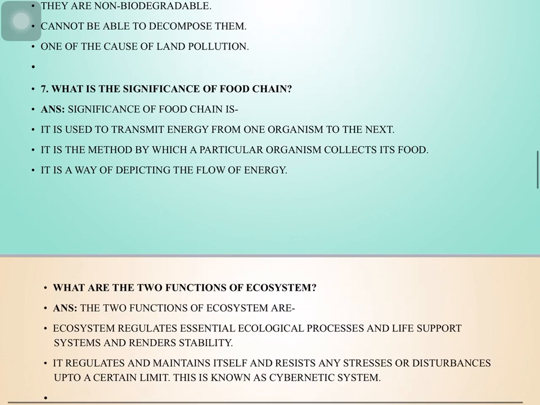What are the two functions of an ecosystem? The two functions of ecosystems are, ecosystems regulate essential ecological processes and life support systems and render stability. It regulates and maintains itself and resists any stress or disturbances up to a certain limit. This is known as a cybernetic system. So these are the two main functions. Others are also there. What percentage of solar energy is trapped and utilized by plants? So this is very important. Only 1% of solar energy is trapped and utilized by plants.